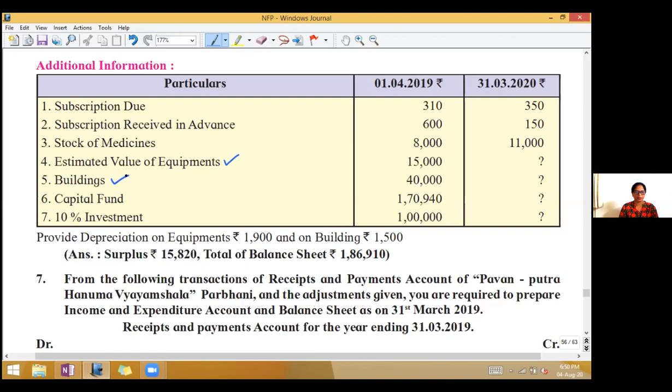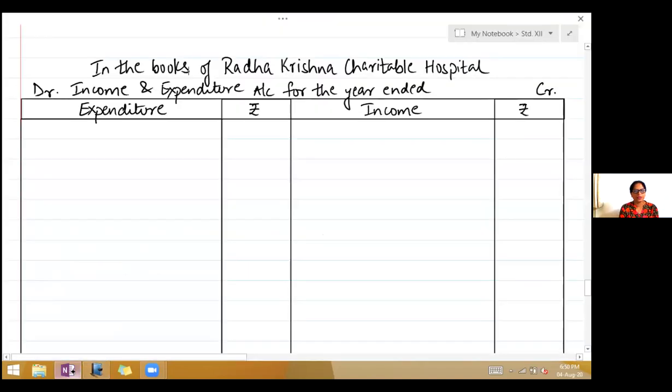Okay, now we begin. You will draw the income and expenditure account. Write down, in the books of Radhakrishna Charitable Hospital, income and expenditure account for the year ended 31st March 2020.